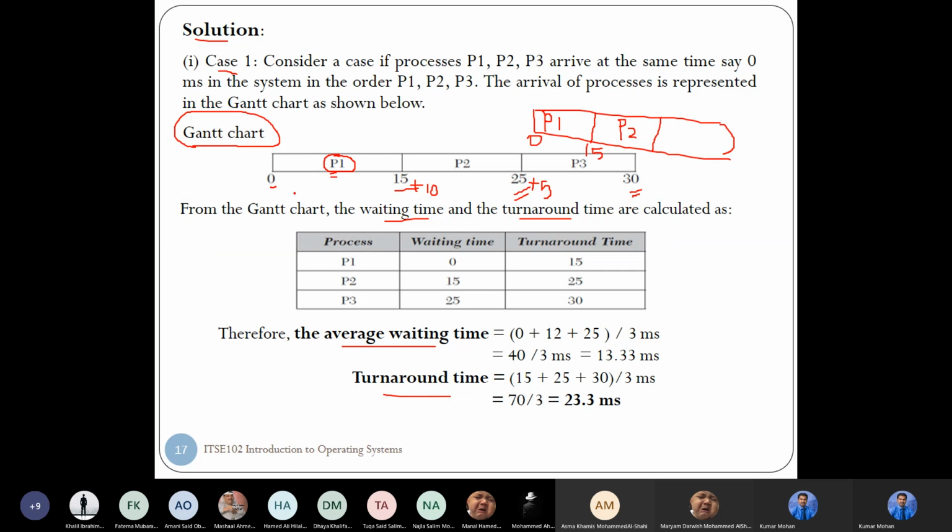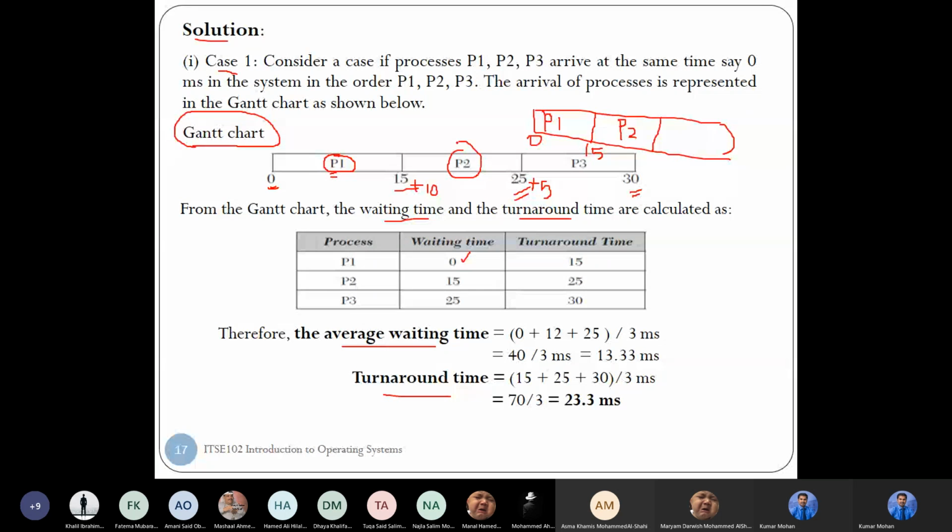So waiting time for P1 is what? Tell me, is P1 waiting? If P1 goes first, is it waiting? No. P1 waiting time will be 0.